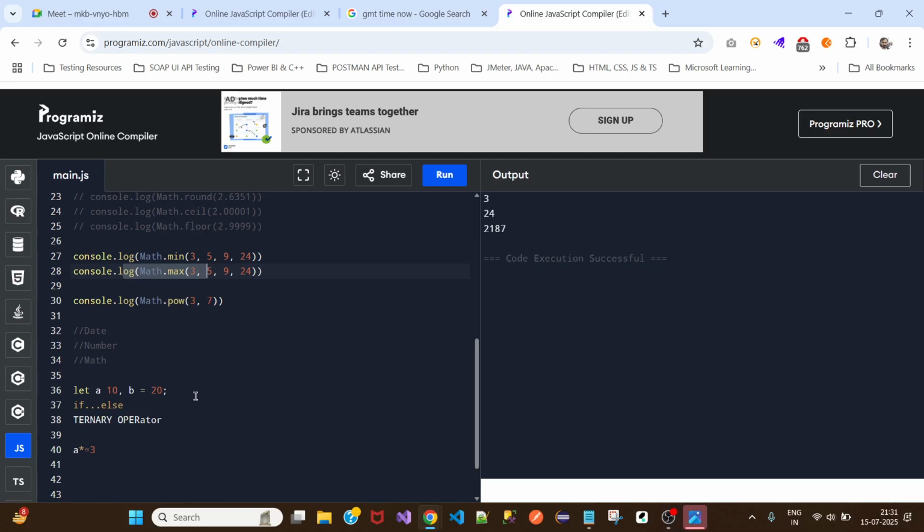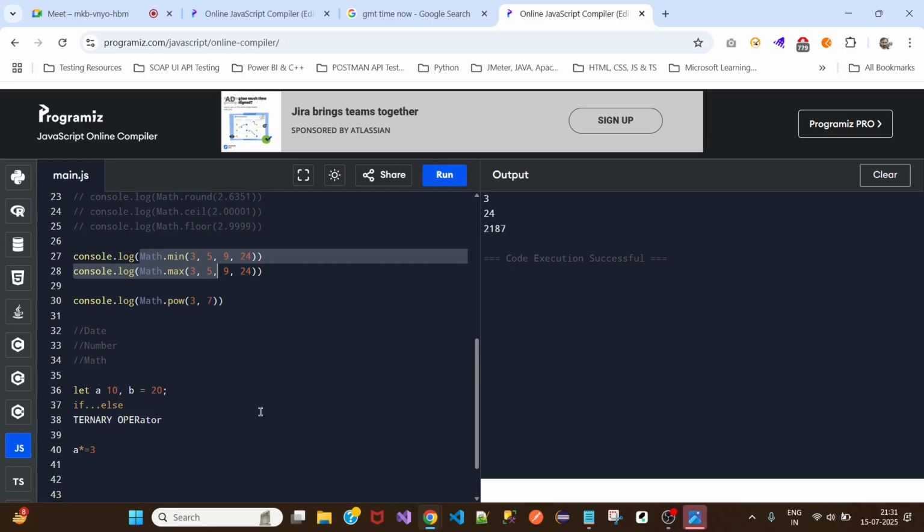You can go with the ternary operator, or if else, or the math methods. It all depends on how you think, how you write the code, and how you reduce the lines of code.